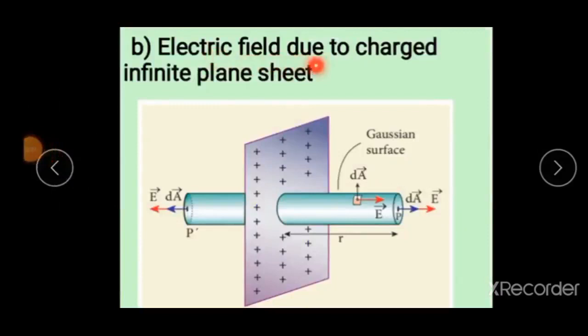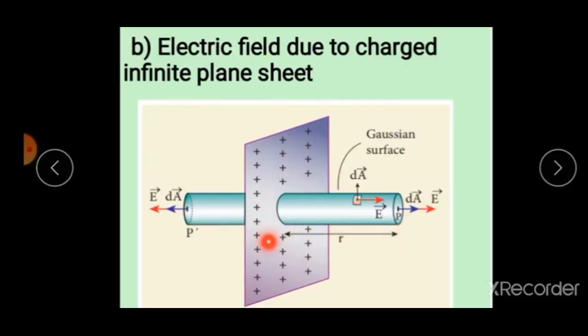Next, second application of Gauss law. Electric field due to charged infinite plane sheet. It is a 3-mark question. Now consider an infinite charged plane sheet, charge density sigma. P is a point at a distance r from the plane sheet.